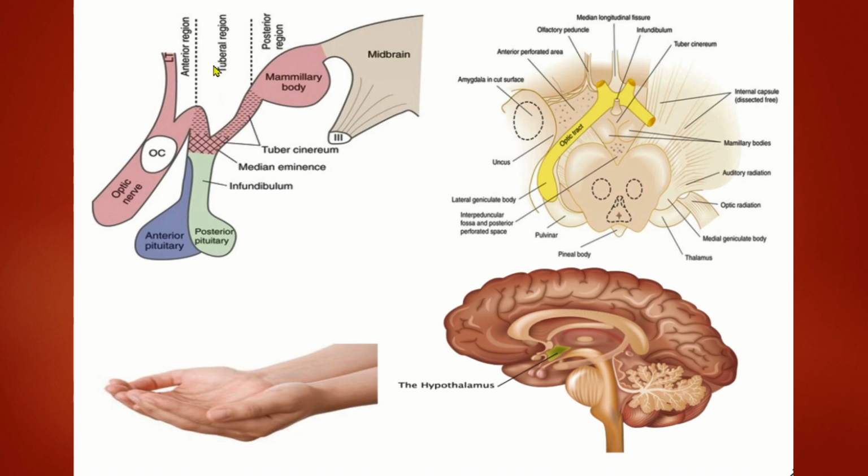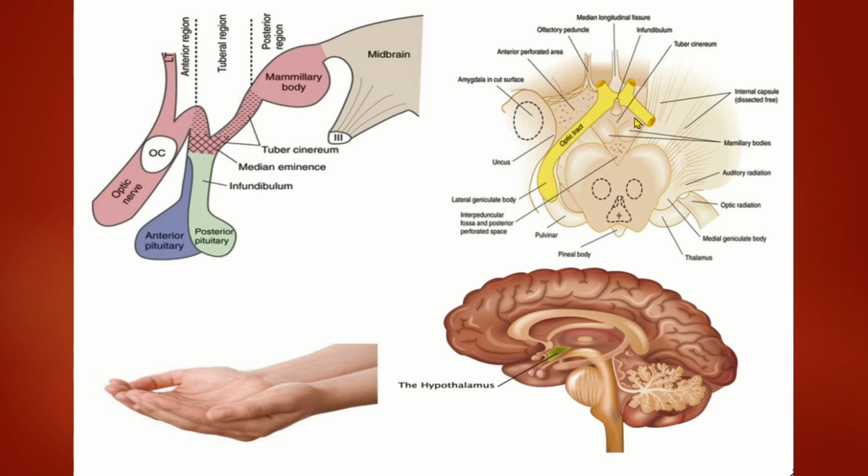This extends up to the optic chiasma. Can you see this? This is the optic chiasma. The optic nerve comes and crosses over. So this is the anterior extent of the hypothalamus, and behind will be the midbrain. The hypothalamus is located in between the optic chiasma anteriorly and the midbrain posteriorly. These mammillary bodies and tuber cinereum are not appreciated within the cavity of the third ventricle. Only on the inferior view can you see the mammillary bodies and the tuber cinereum.